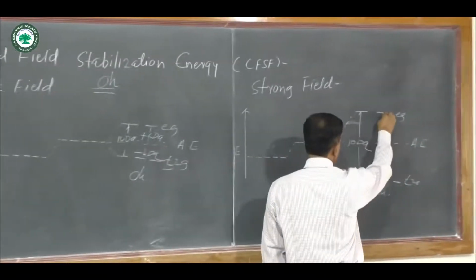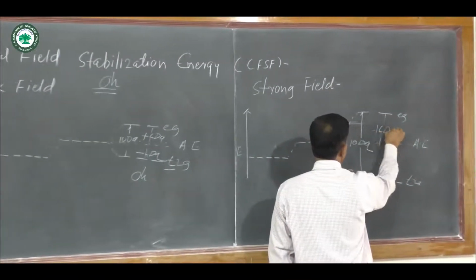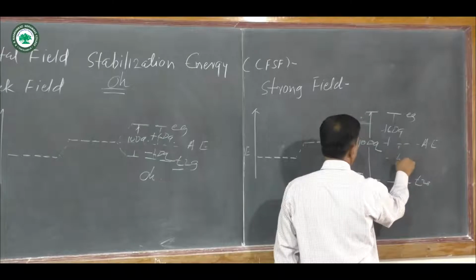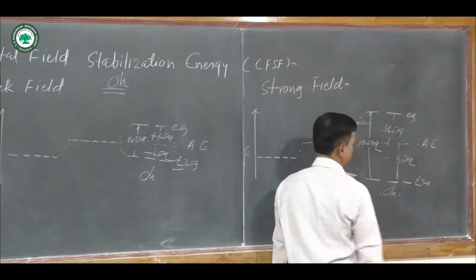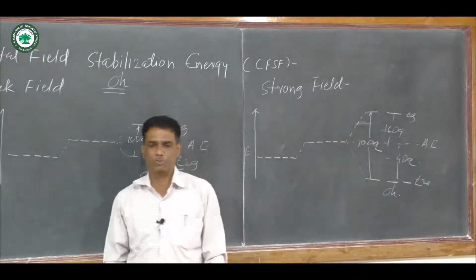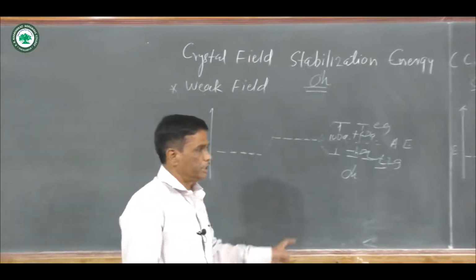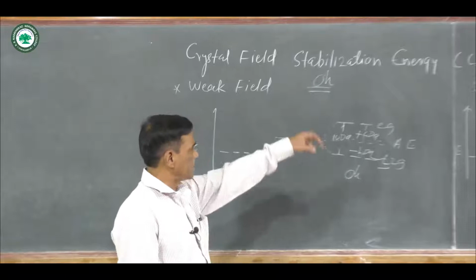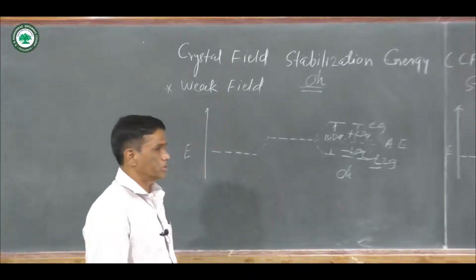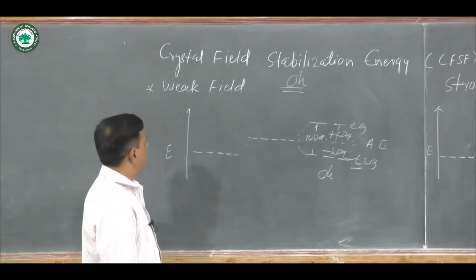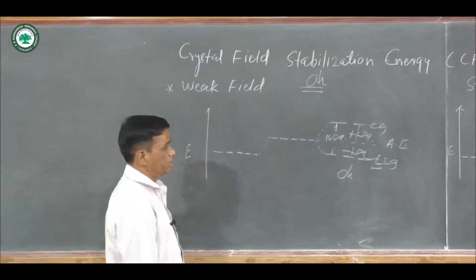This distance is represented as plus 6 Dq and this distance is minus 4 Dq. Then in these complexes, there is a determination of crystal field stabilization energy for strong field and weak field for various types of d systems.